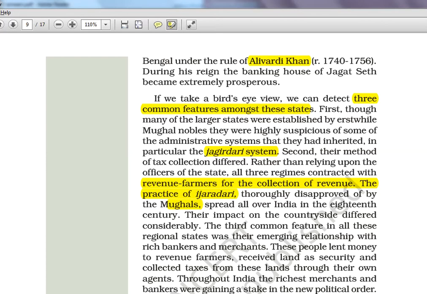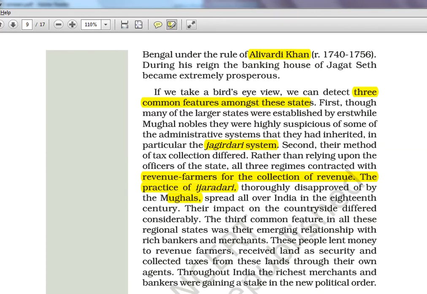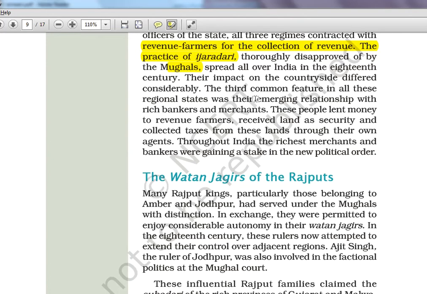The third common feature in all of these regional states was their emerging relationship with the rich bankers and merchants. So whatever we did in the last 3 pages, they are again summarizing. That's all, nothing new. These people lent money to revenue farmers, received land, collected taxes. Okay, done. I don't want to read that again.